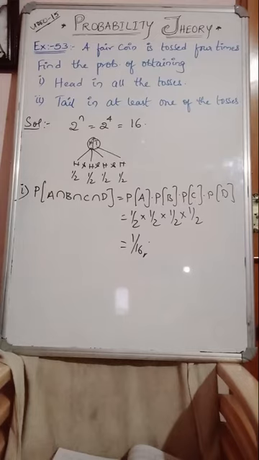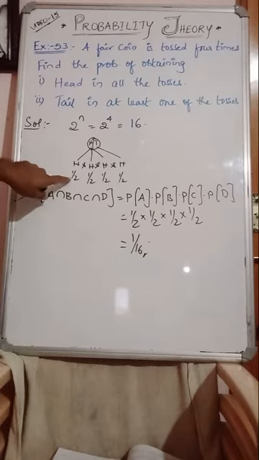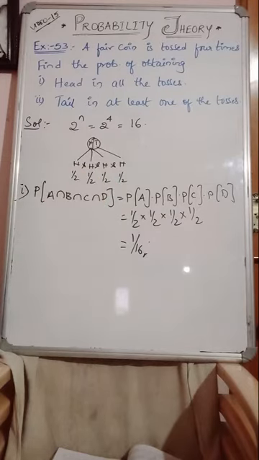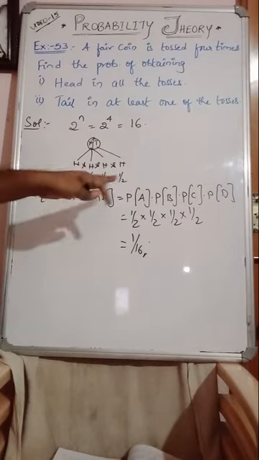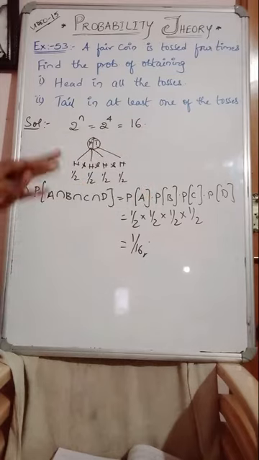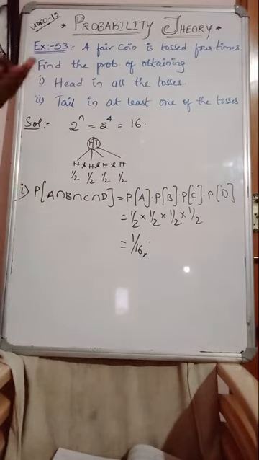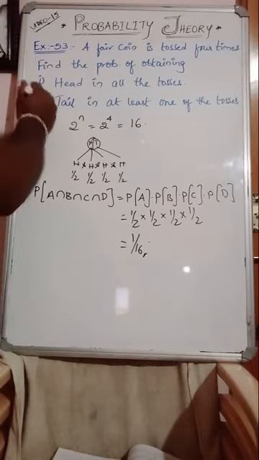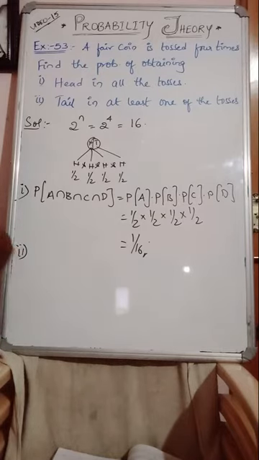So heads in all the tosses, right? First time when it is tossed, 1 by 2 is the head probability. Second time 1 by 2, third time 1 by 2, fourth time 1 by 2. Then definitely A and B and C and D. Here A is the first time tossing a coin, B the second time, C the third time, D the fourth time. Clear guys? Now this is question 1, answer 1 by 16. Now look at the second one.